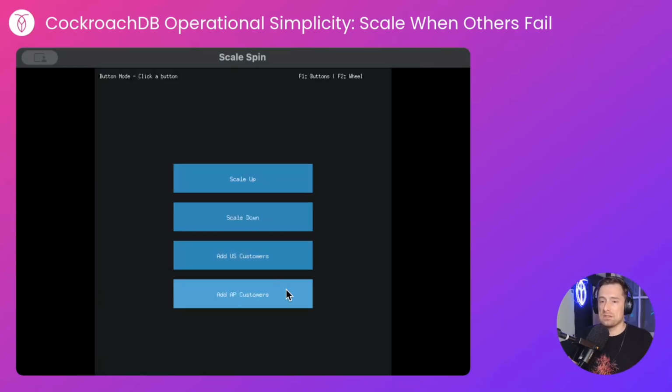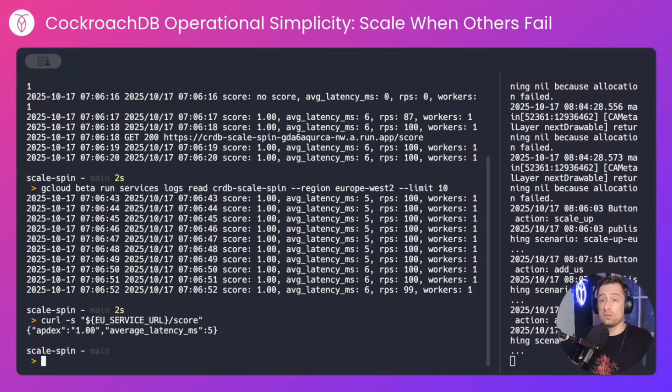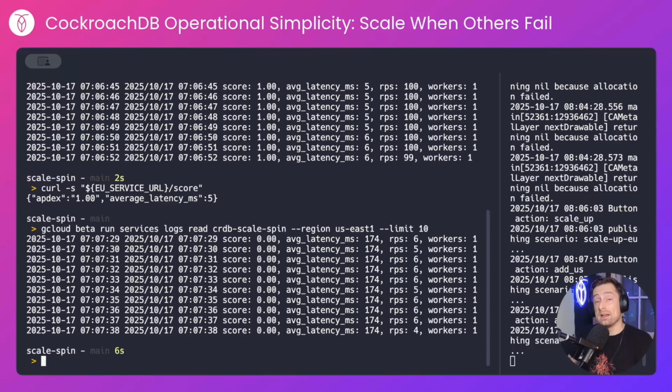Now let's add US customers. And let's add AP customers as well. If I return the scores for these users, we'll see a different story because remember, we only have a cluster running in Europe and these users are physically situated in the US and Singapore. We see quite a different story now.